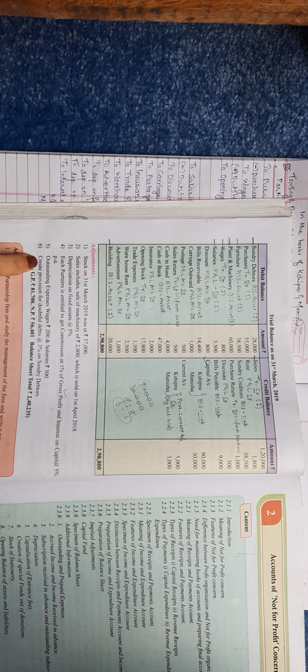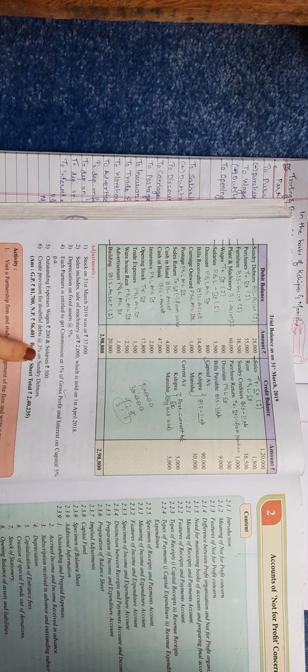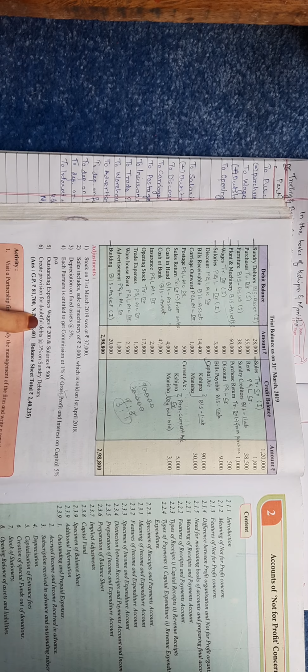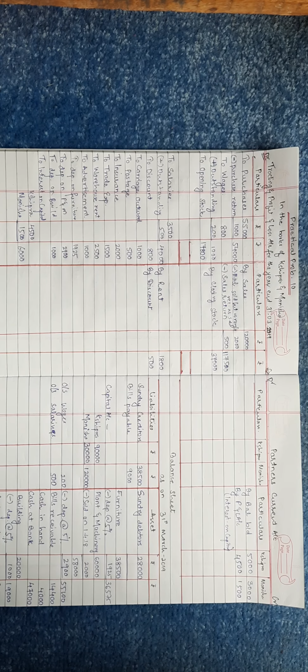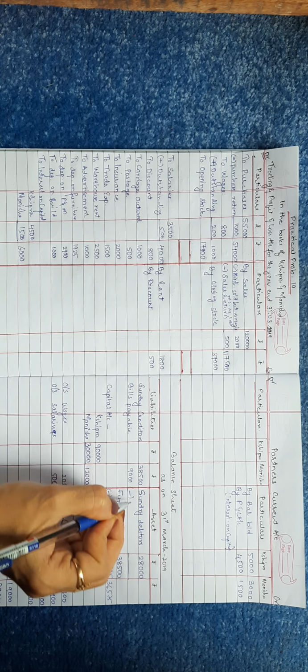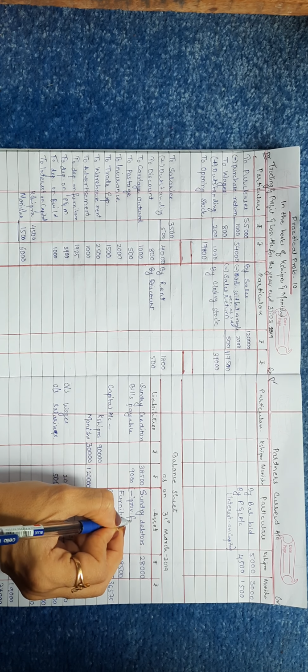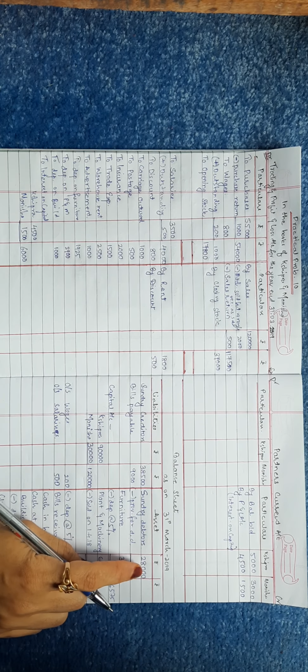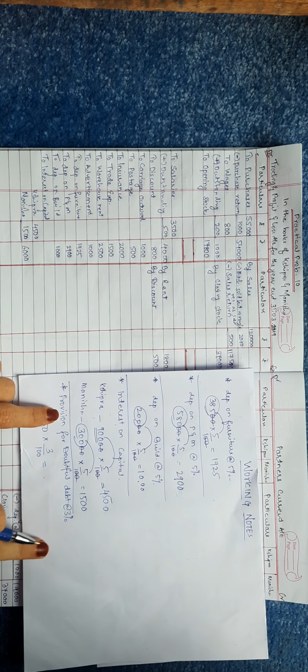Next and the last adjustment, create provision for doubtful debts at 3% on sundry debtors. This is very common. What we do, we go to the sundry debtors and we deduct this provision for doubtful debt. But we have to calculate this 3% and we have to show it separately in the working note. So we'll go to sundry debtors. Here, less provision for doubtful debt. Write it fully. Now we will calculate 3% on 28,000. Show the working note separately.